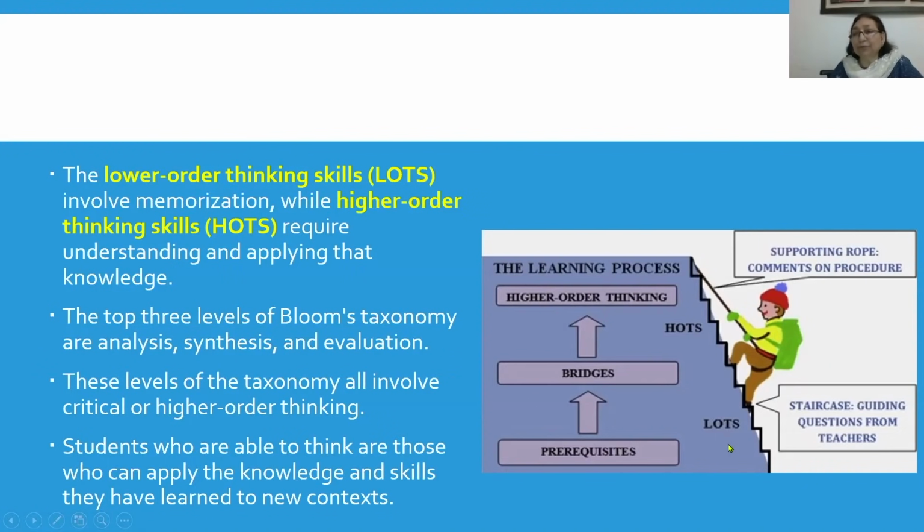when the student comes into the college, is actually at the lower order of thinking skills, that is, just by memory and by understanding somewhat, the students have been able to clear their exams. But they need to understand that when they come into higher education, they will need to develop higher order thinking skills in order to do well as far as higher education is concerned. And our role as teachers is to bring them from lots to thoughts.